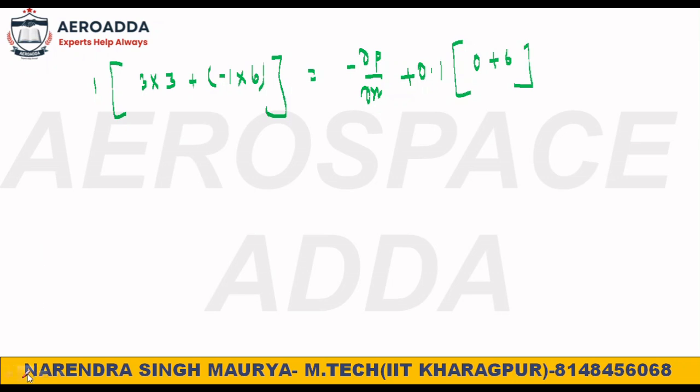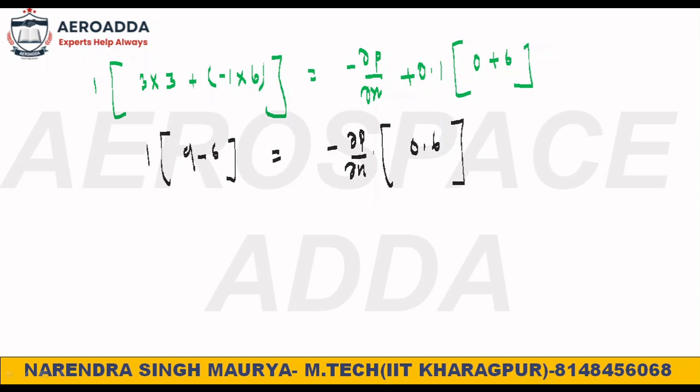Now calculate minus ∂p/∂x. Sorry, this one is plus, right? 0.1 into 6 is 0.6. So it is minus ∂p/∂x plus 0.6.